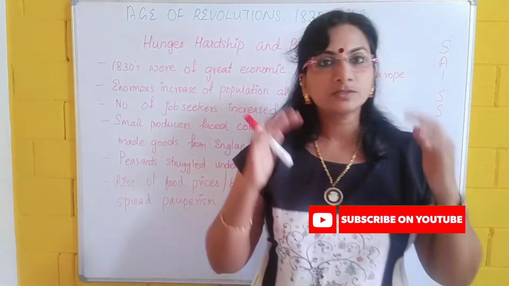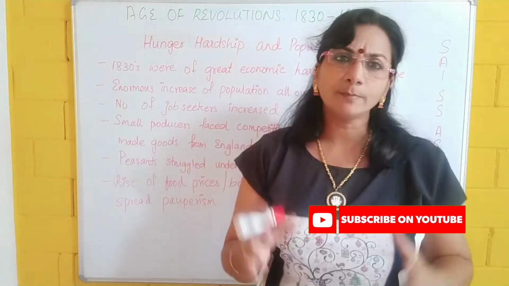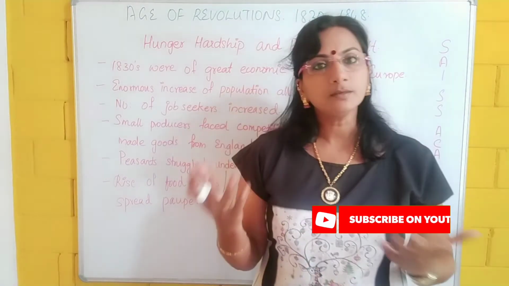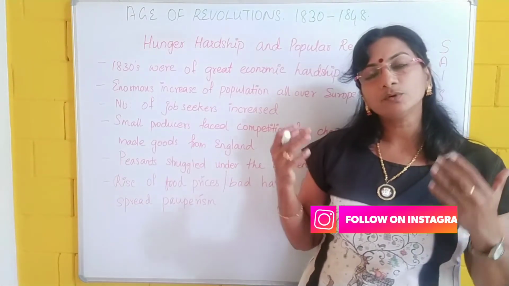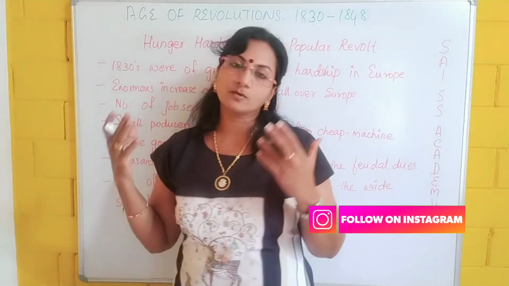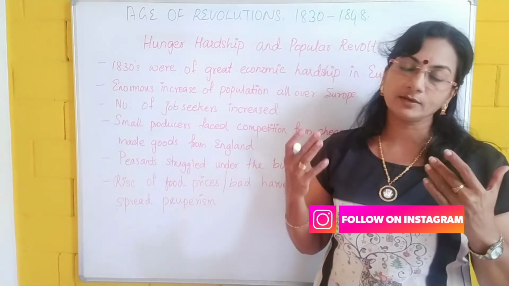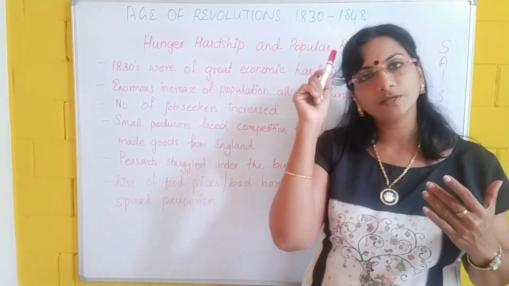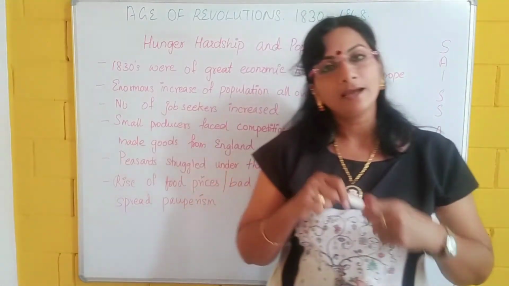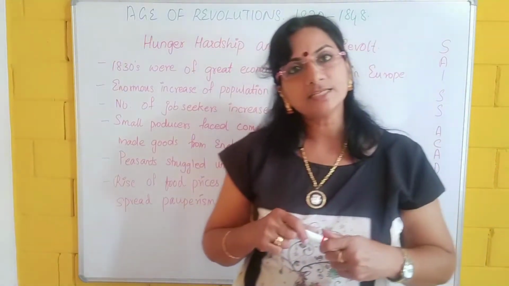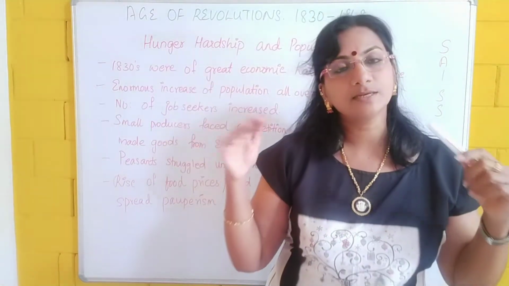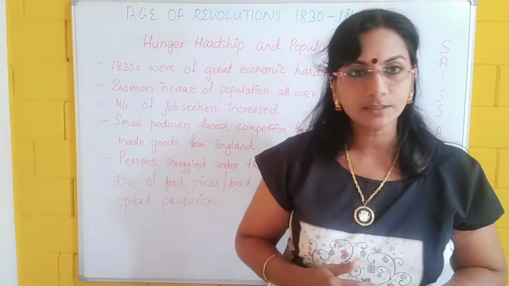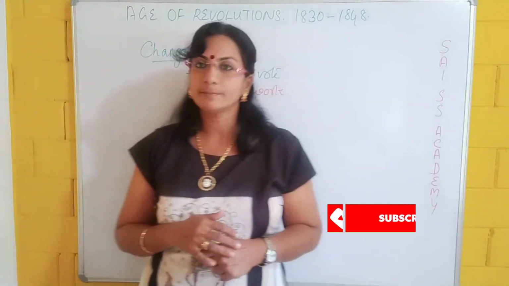Understand? So what happened here? All the population of Paris came out on the road. And who was the head of the constitutional monarchy at that time? We learned all this now. Yes, Louis Philippe was the head of the constitutional monarchy at that time. And all these people forced Louis Philippe to flee the country. Understand? After that, some changes were brought in.